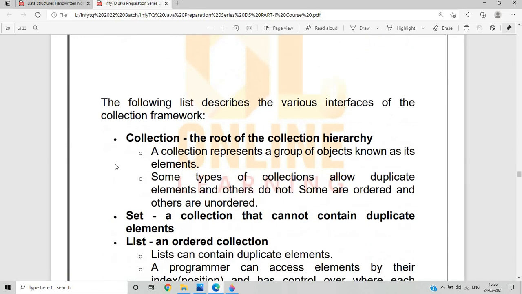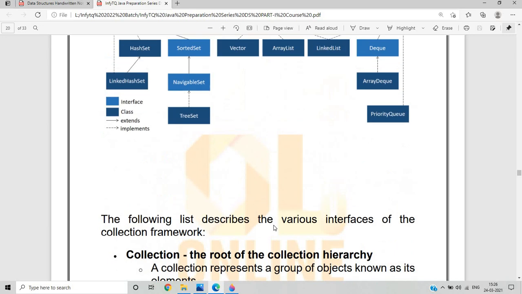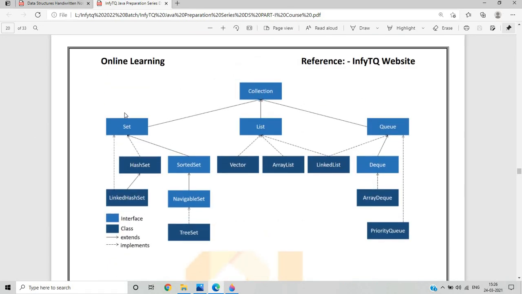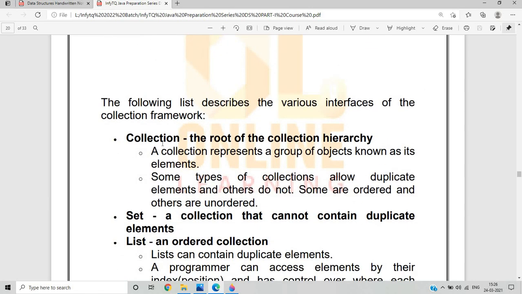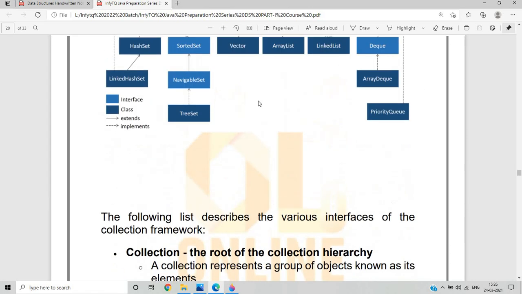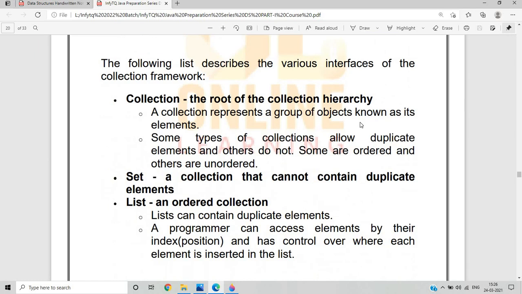The following list describes the various interfaces for the collection framework. These are some interfaces related to collections. So Collection is the root of the collection hierarchy. What do you mean by collection? The collection is the root, as it represents a group of objects known as its elements. Some types of collection allow duplicate elements and others do not. Some are ordered and some are unordered.